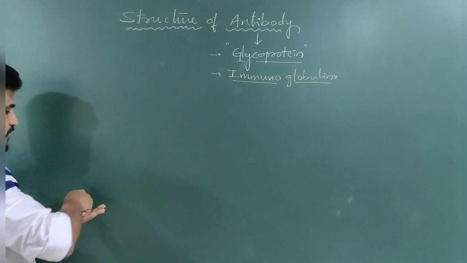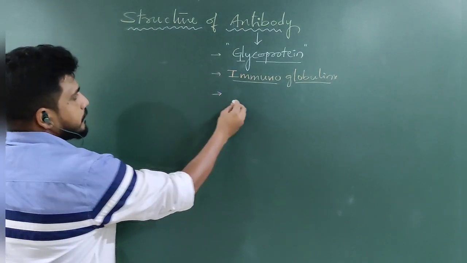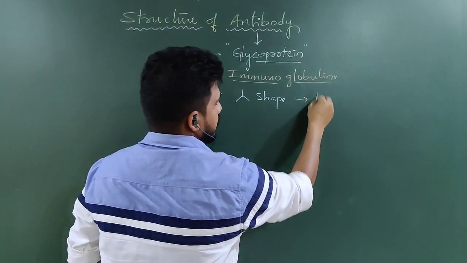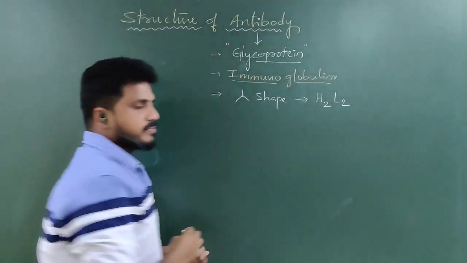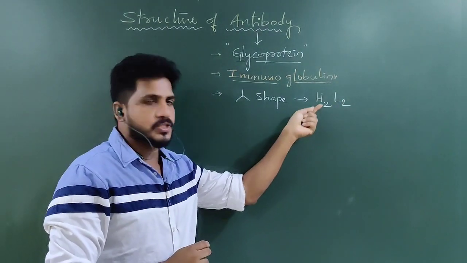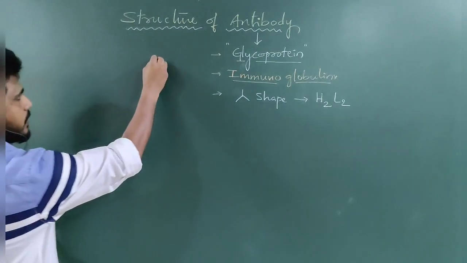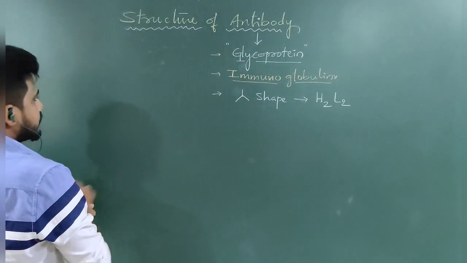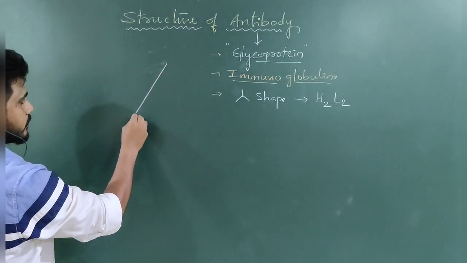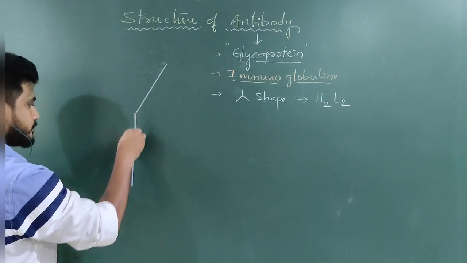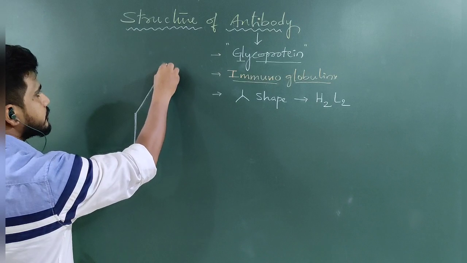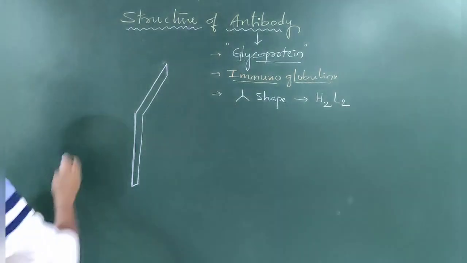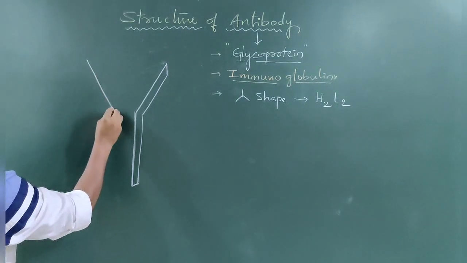If you observe the structure, it is an inverted Y shape and consists of two heavy chains and two light chains. That's why its formula is H2 L2. Let us observe its structure clearly. This is the heavy chain. It is one heavy chain, as well as another heavy chain I am drawing over here.